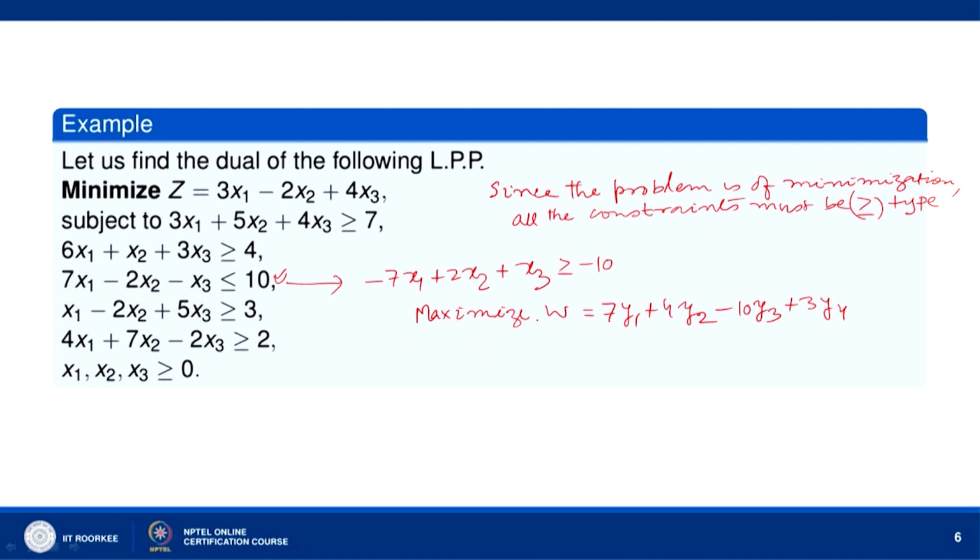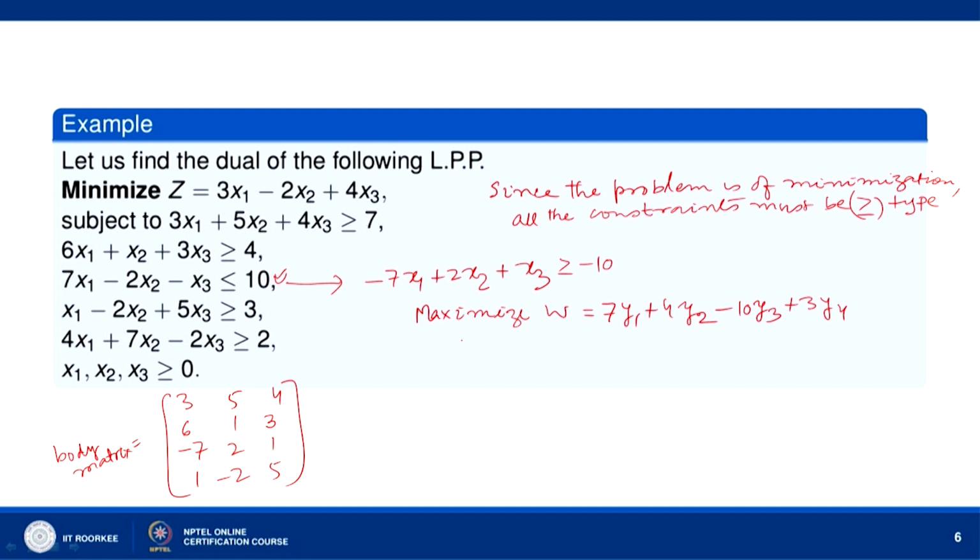Subject to the constraints, the body matrix here is 3 5 4, 6 1 3, then minus 7 2 1, and 1 minus 2 5. This is the body matrix in the primal problem. So, in the dual problem we have to take the transpose of this.